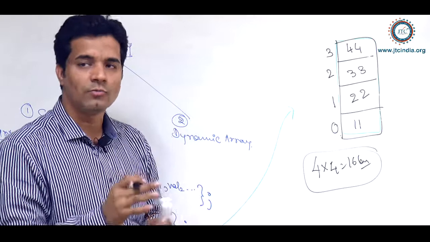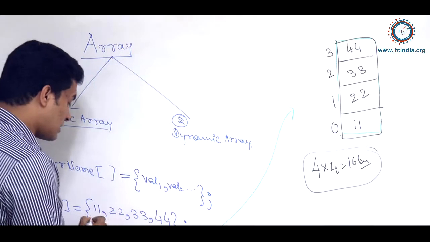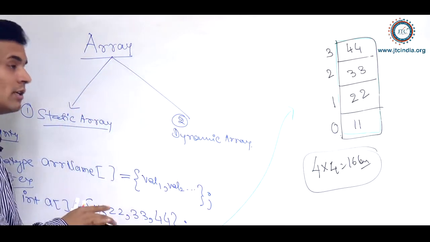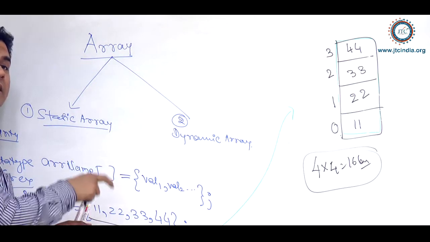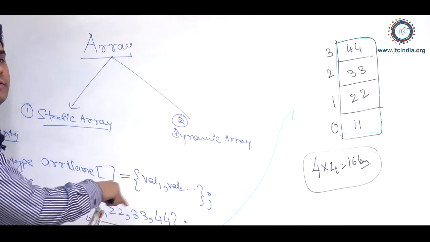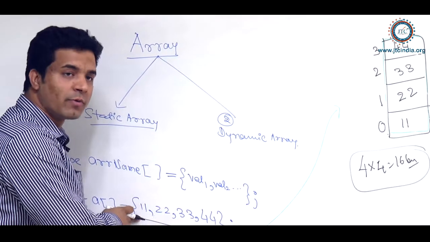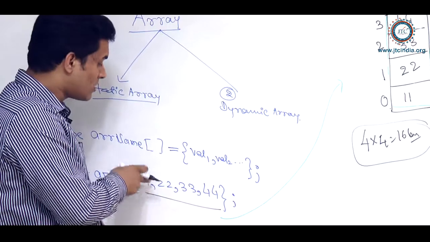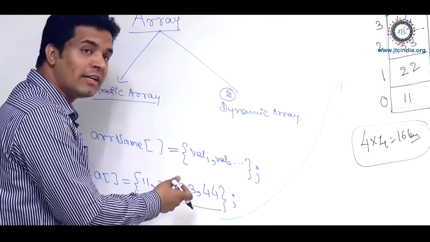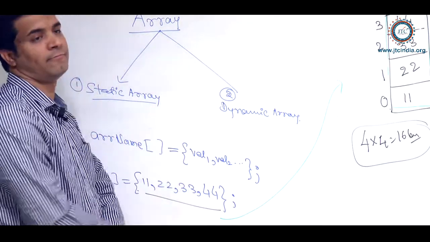Is that okay? Now, why are we calling it a static array? Because at the time of declaring the array itself, you need to provide the values. And what values you have provided, that only will be the length of the array.